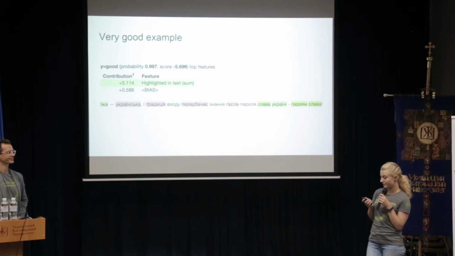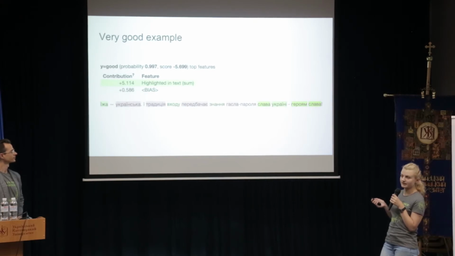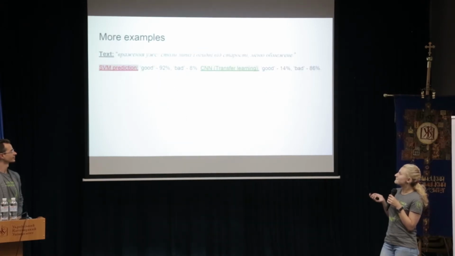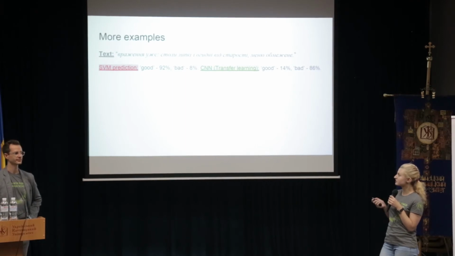And now our favorite example, you can see the review here. Here are highlighted the words that contributed mainly, and some more examples which can show some differences. So here you can see that SVM predicted really badly, because we see that it predicted it as good, but it's really bad if you read it.